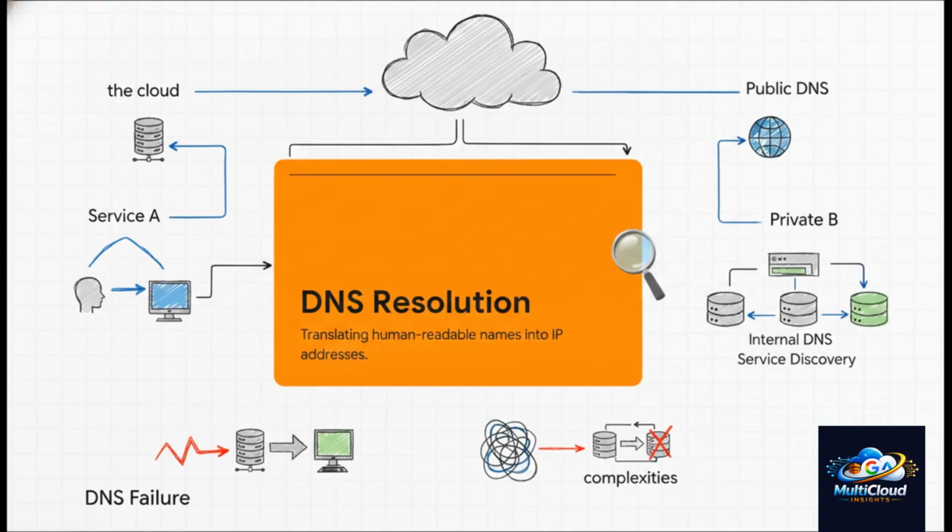Think about it. A single misconfiguration, or even just a stale cache in core DNS during a rapid scale-up event, can take down an otherwise perfectly healthy cluster in seconds. If Service A cannot resolve the internal IP address for Service B, your system is completely dead in the water. Compute means absolutely nothing without direction.